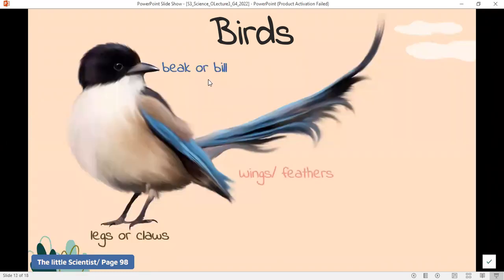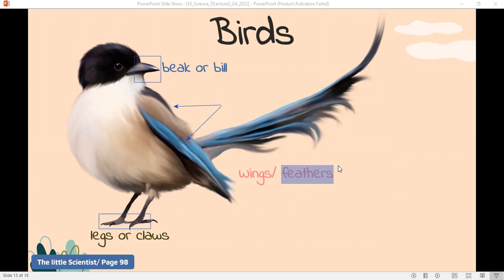Okay, what is this again? This is the beak or the bill of this beautiful bird. And this bird has legs with claws. It has how many wings? It has two wings and its body is covered with feathers. Do you think birds are warm-blooded animals or cold-blooded animals?